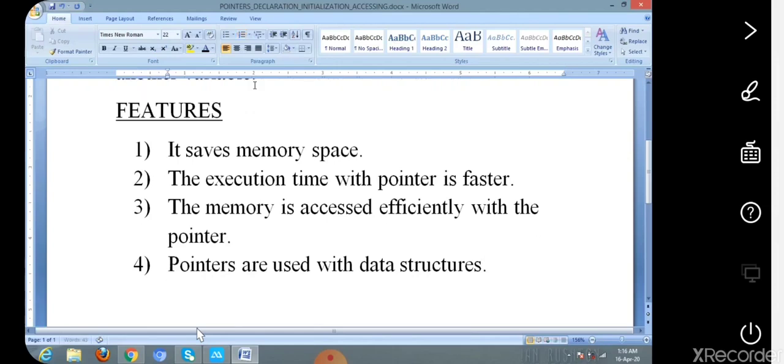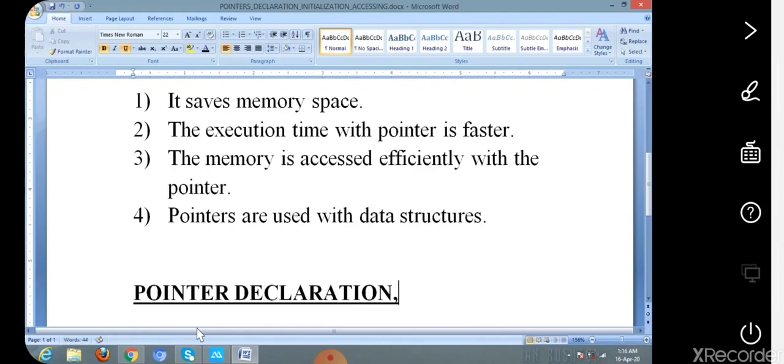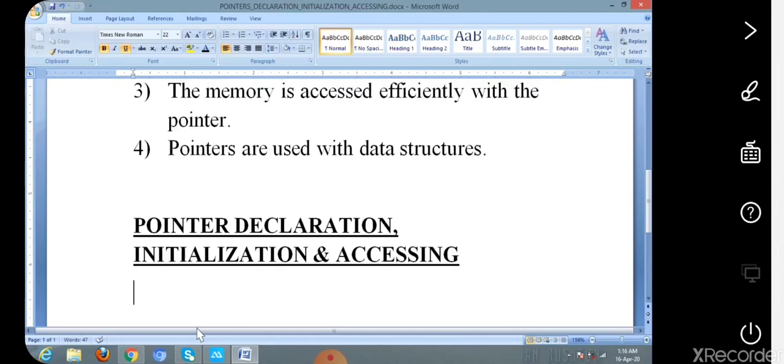So the next topic is pointer declaration, initialization and accessing. Let us discuss these points.